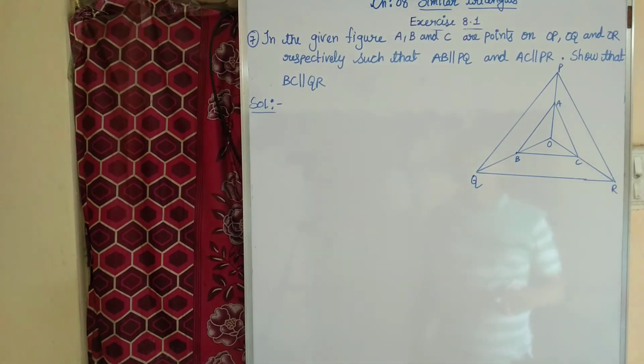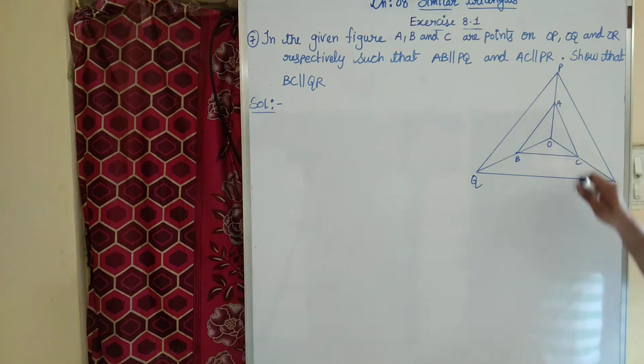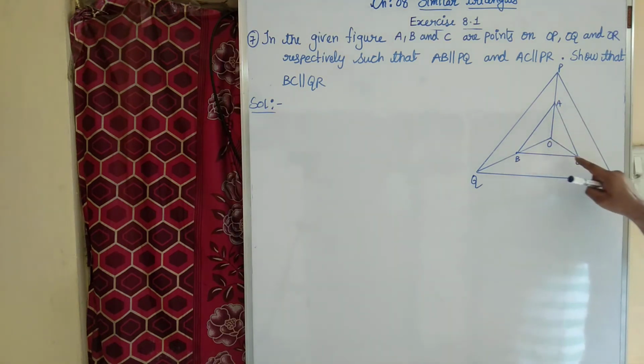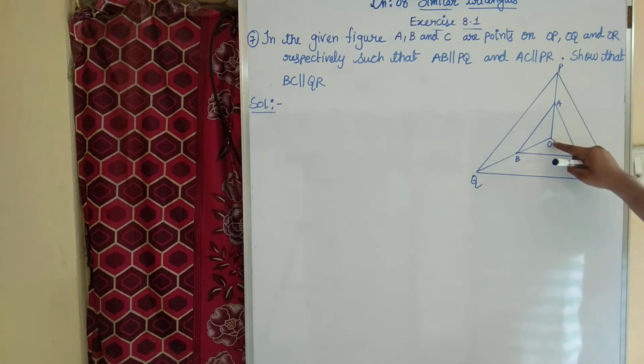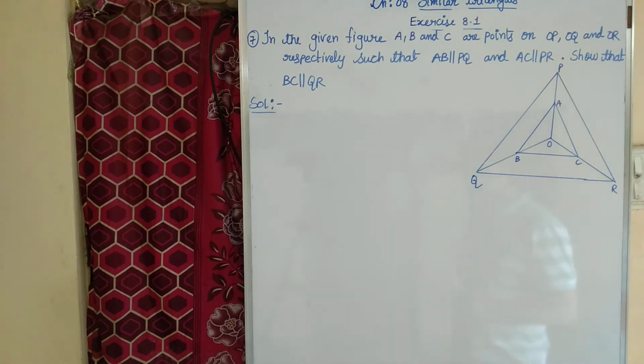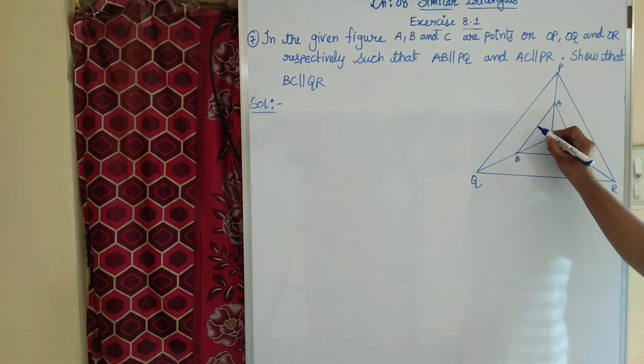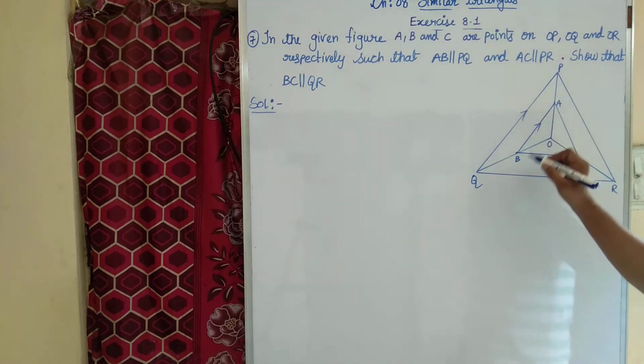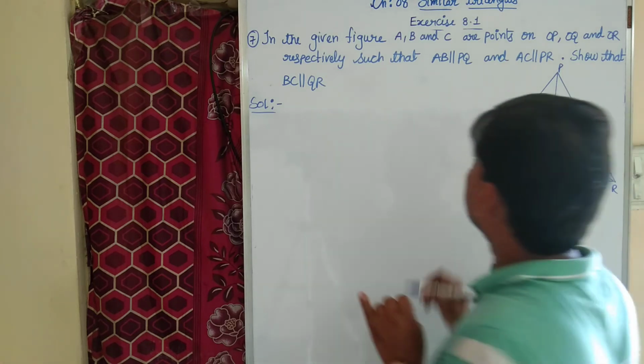Now coming to question number 7. In the given figure, A, B, C are points on OP, OQ, OR respectively, such that AB is parallel to PQ. First parallel is what?